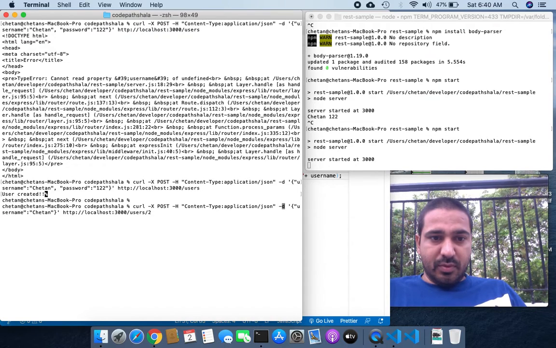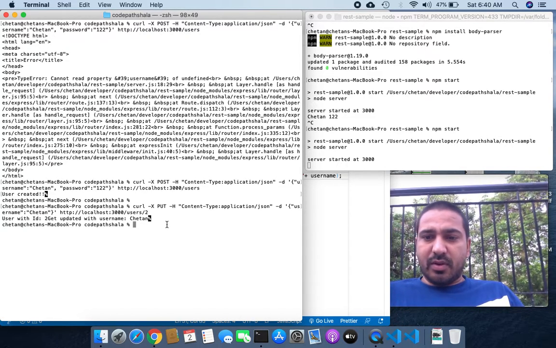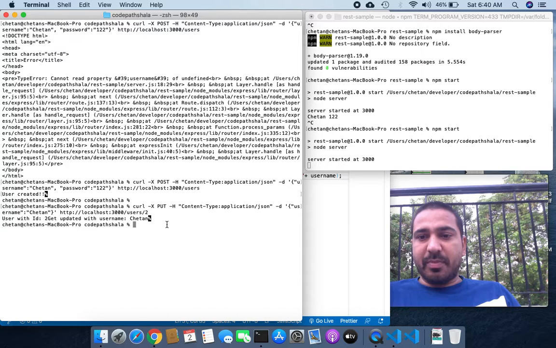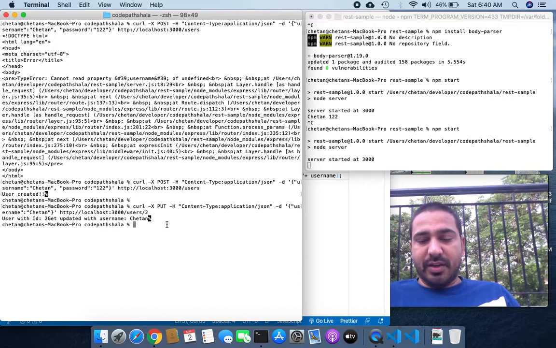One more thing, I need to change the request type, so that should be PUT. So user with id 2 gets updated with username Chetan. If I want to update the username of the user with whichever id I pass in the URL, that way I can get this data from my request and run the respective database command here.